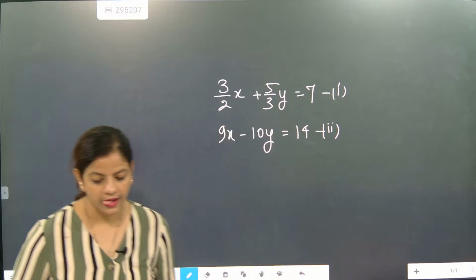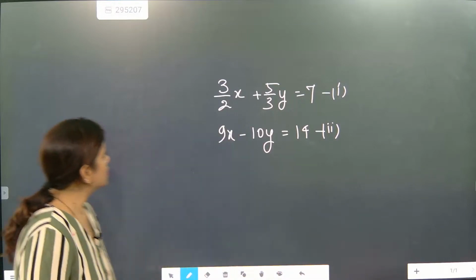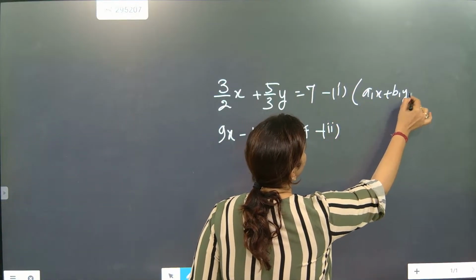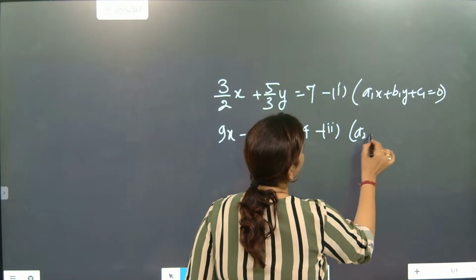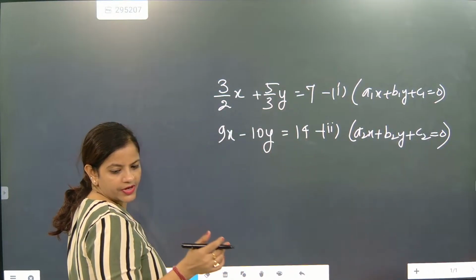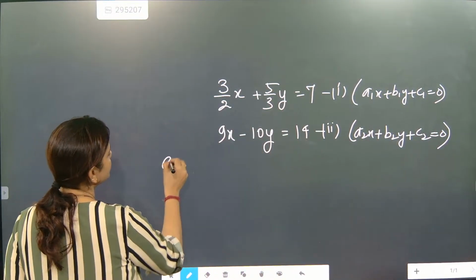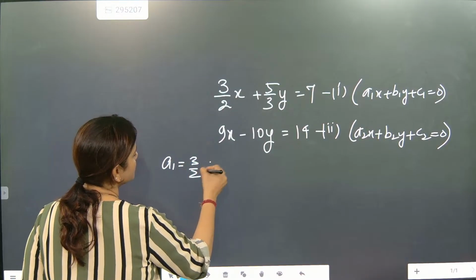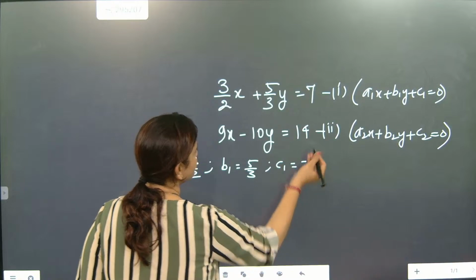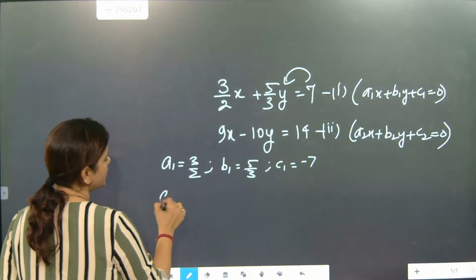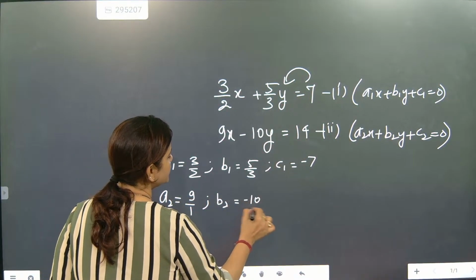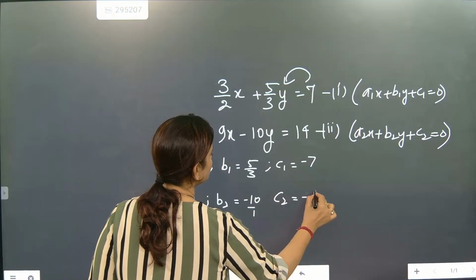Is it done? Unique solution is coming, consistent. So beta, first we will compare with the general equations a1x plus b1y plus c1 equal to 0 and a2x plus b2y plus c2 equal to 0. So a1 is equal to 3 by 2. b1 is equal to 5 by 3. c1 is equal to minus 7, because we have to shift it to the other side according to the format. a2 is equal to 9 by 1. b2 is equal to minus 10 by 1. And c2 is equal to minus 40.